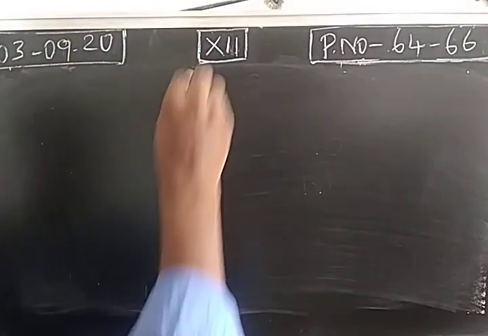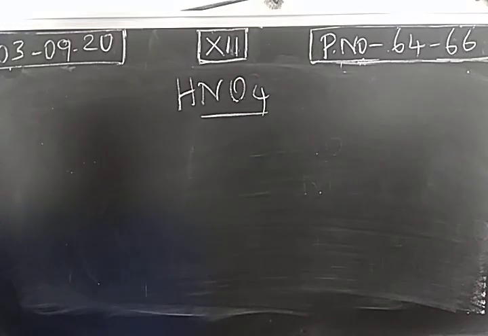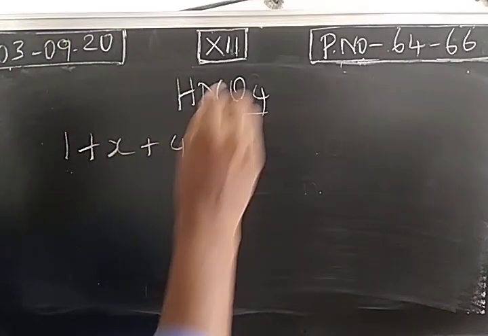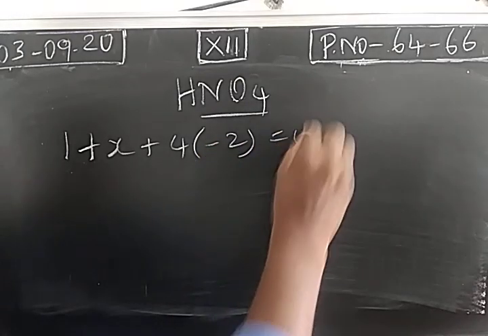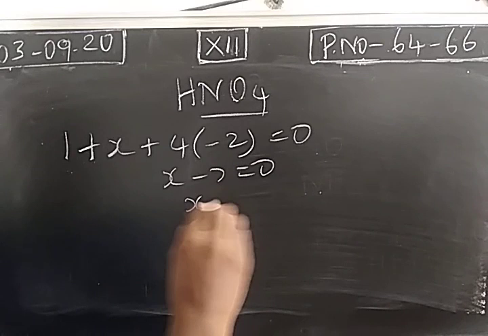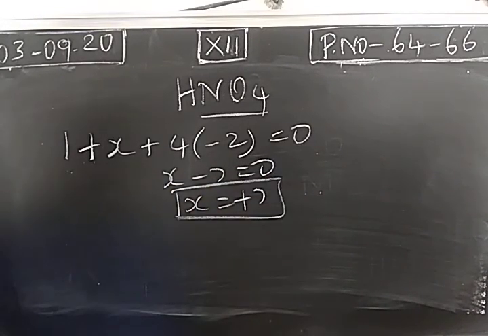The last one, pernitric acid, HNO4. Calculate the oxidation state of nitrogen. We have 4 oxygen atoms. So the oxidation state of nitrogen is +7 here.